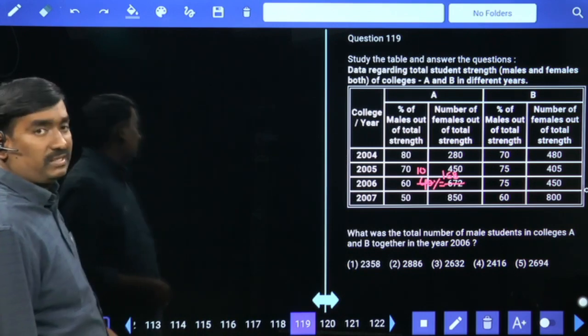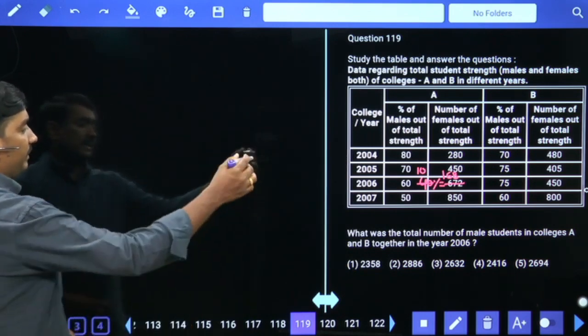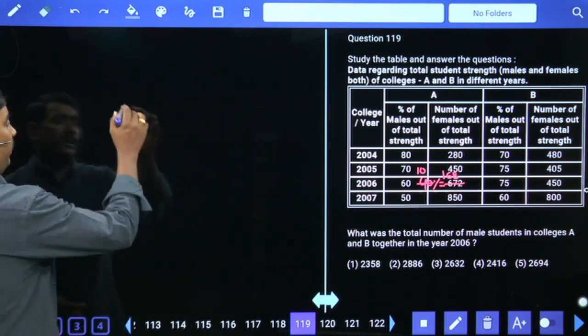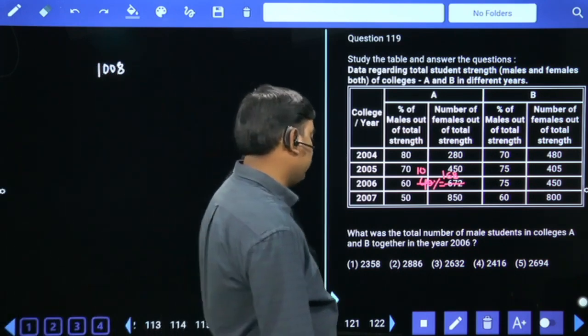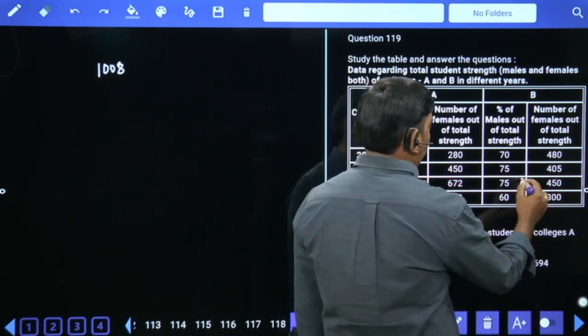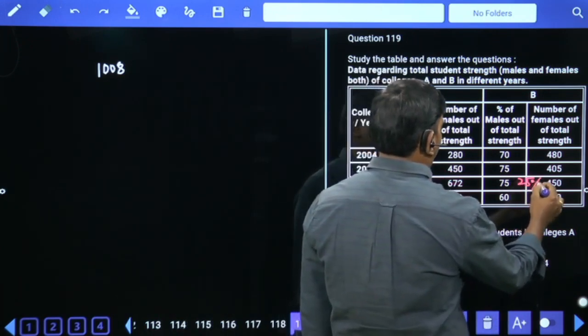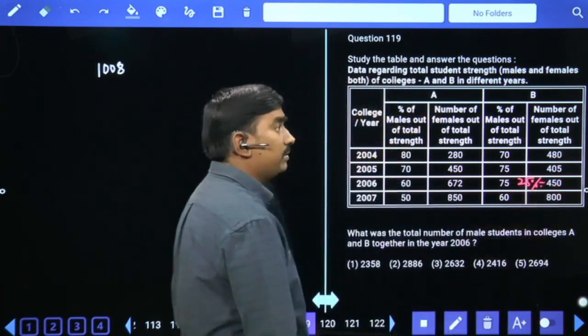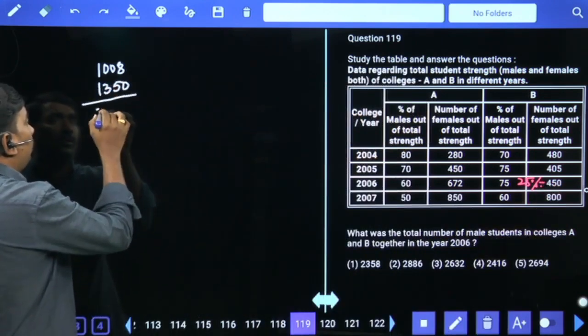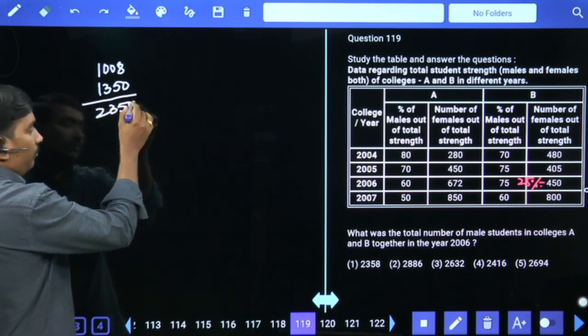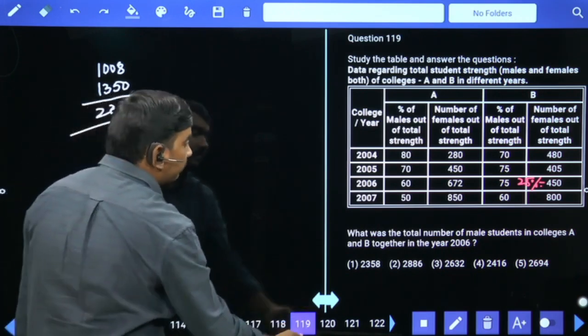Males are 60%, means 6 times 168, 960 plus 48, 1008. 2006 males are 1008. College B has 25% value 450. Males are 75% means 1350. Total 2358.